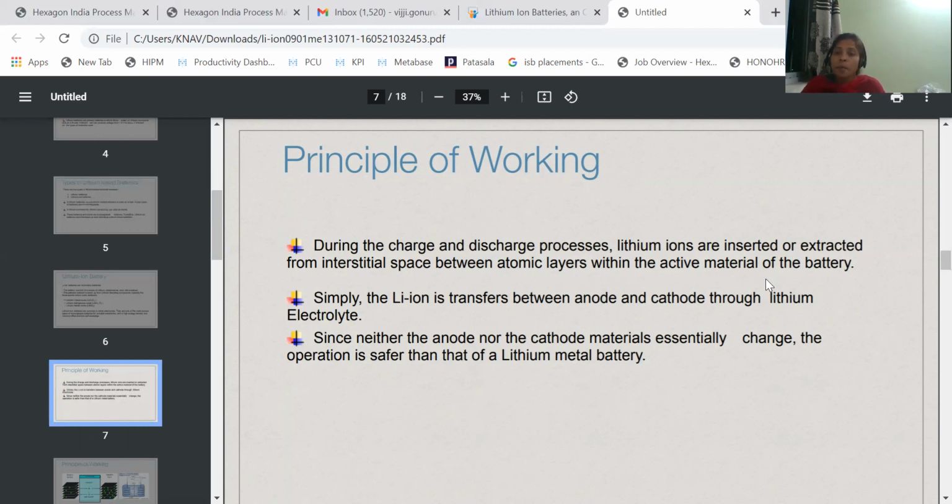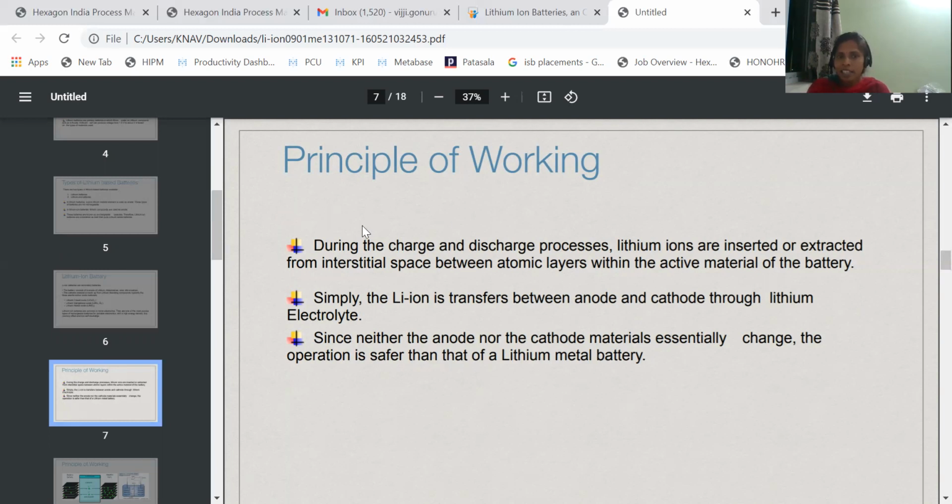But in a lithium ion battery, in addition to electron transfer, lithium ions also migrate from one electrode to another electrode, which is very responsible for generating electricity. Not only electrons, even lithium ions also migrate from one electrode to another. So this is called the lithium ion battery. Why are we calling the secondary lithium battery a lithium ion battery? Because of the migration of lithium ions from one electrode to another electrode.